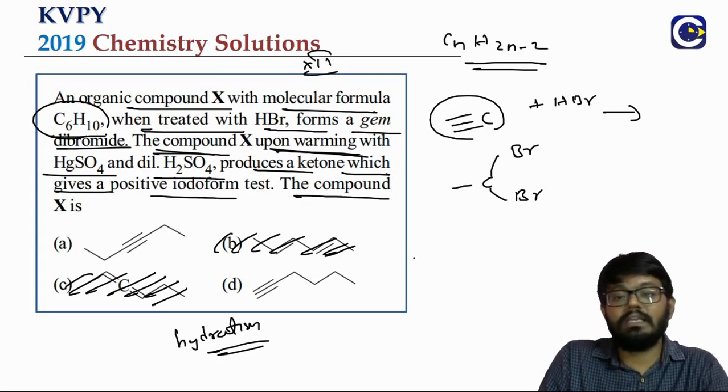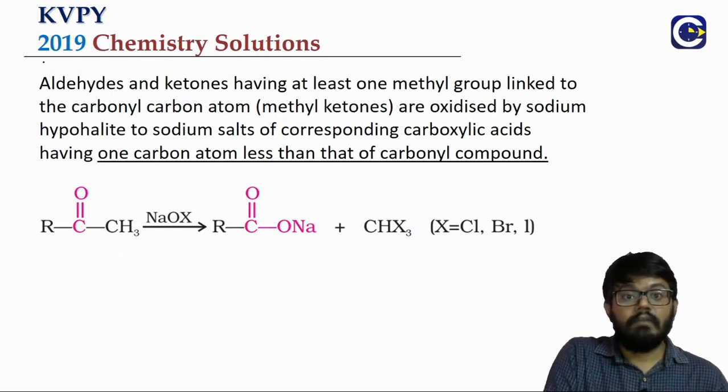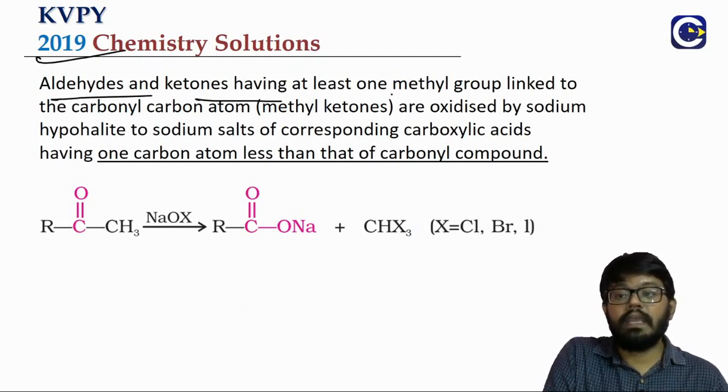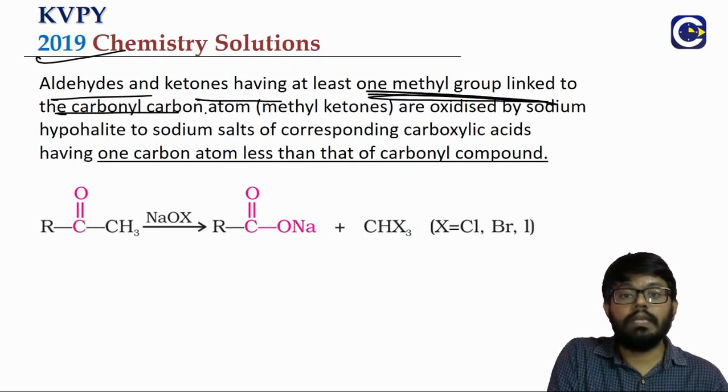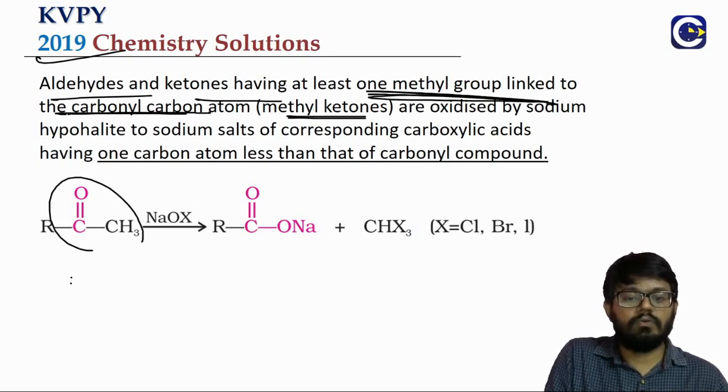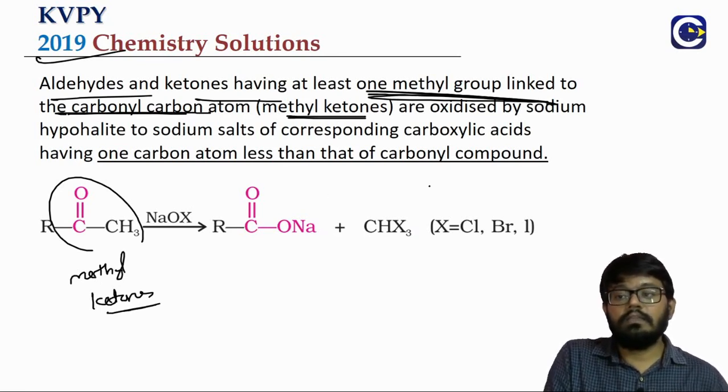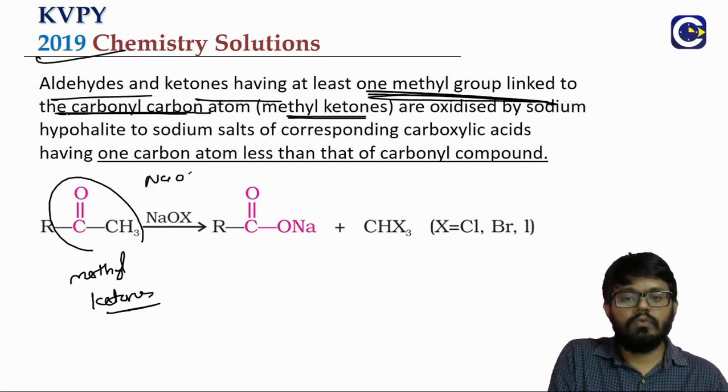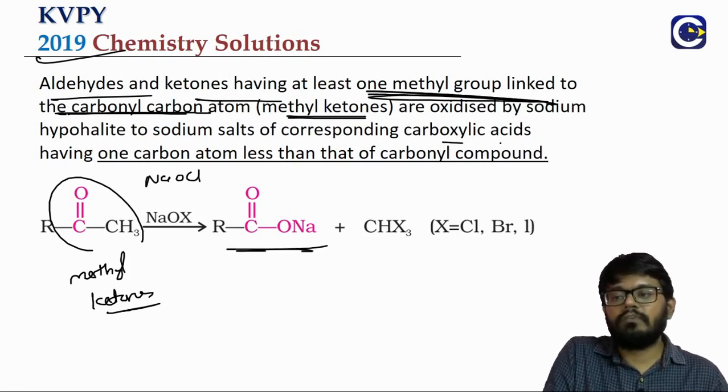First we should know what the iodoform test is. It applies to aldehydes or ketones which have at least one methyl group linked to the carbonyl carbon. If you talk about ketones, we must have these methyl ketones. When they react with a sodium hypohalite, like NaOCl or NaOBr, they will give us the sodium salt of a carboxylic acid.